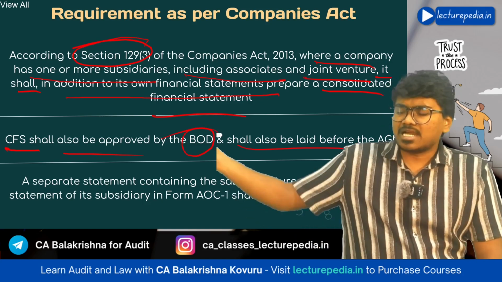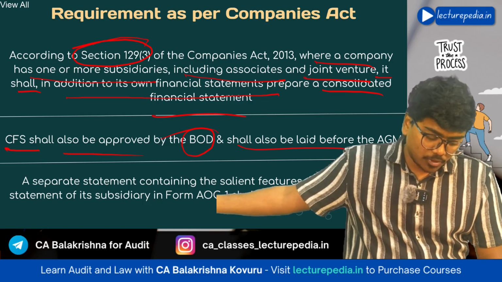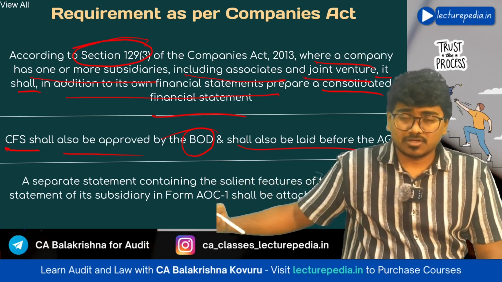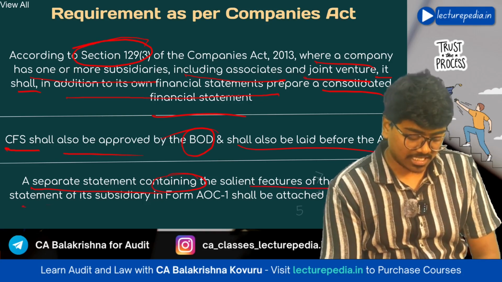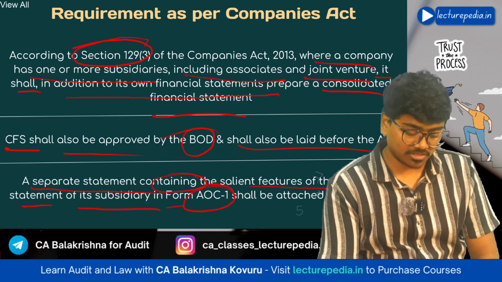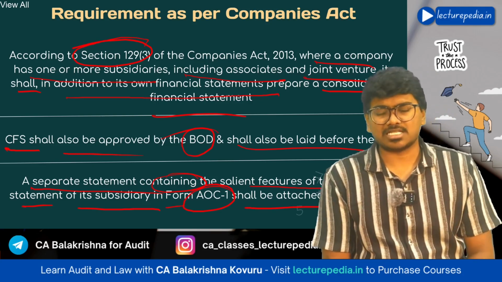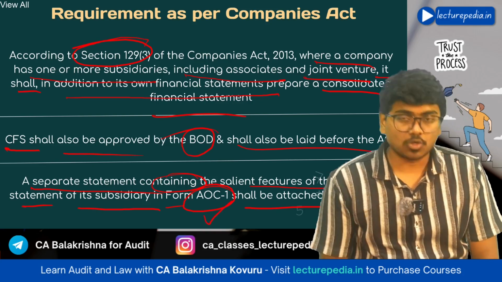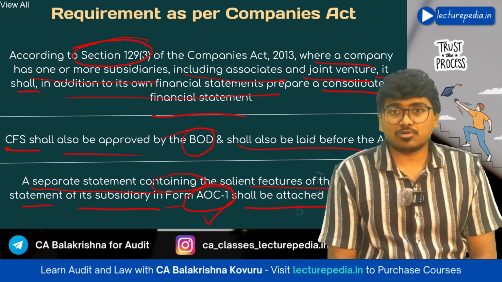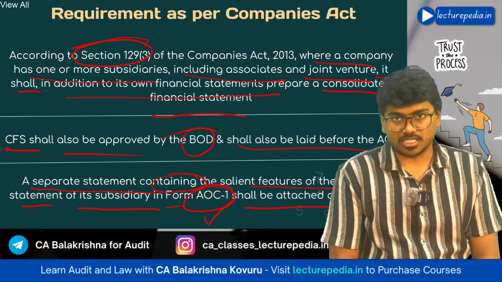Just like standalone financial statements will be approved by board of directors, even the CFS should also be approved by board of directors. Next, a separate statement containing salient features of financial statements of its subsidiary in form AOC-1 shall be attached along with these financial statements. See, along with these consolidated financial statements, you will attach a form known as AOC-1. What will be there in this AOC-1? This AOC-1 will contain salient features of the subsidiaries.